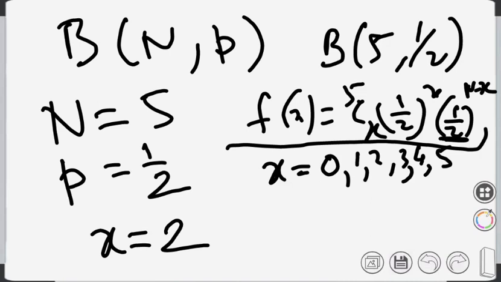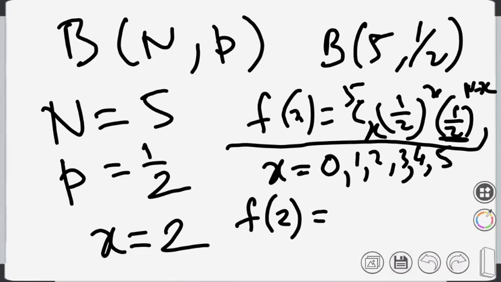So what is f(2)? f(2) represents the probability of getting exactly two heads if I am tossing the coin 5 times.